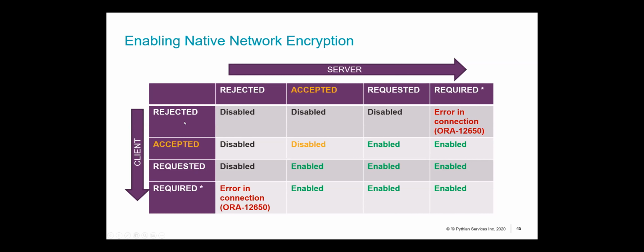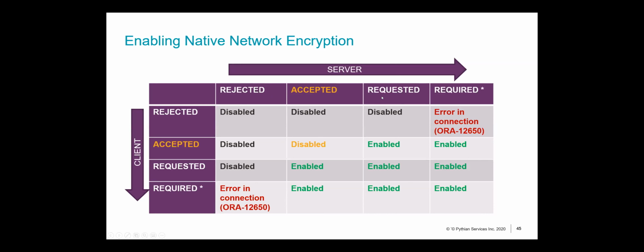However, if your client rejects or disables encryption and your server enforces it, right? This is the setting that enforces encryption. In that case, the connection will fail. The client won't be able to establish a connection with the server. Similarly, where your client requires encryption but your server rejects it, the connection will not happen.